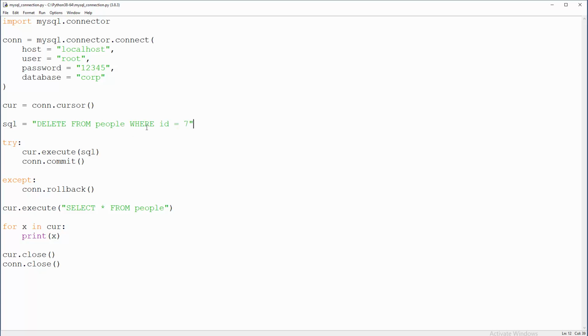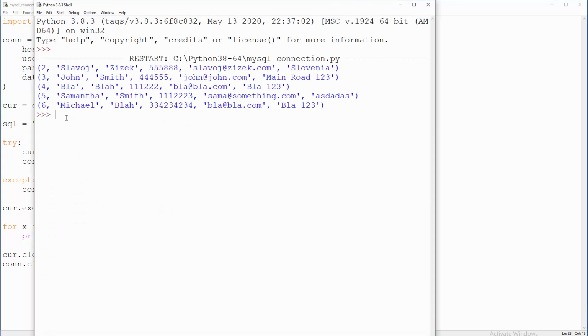Will that work with just one pair of double quotes? Let me test that with F5, and make a note that I have commit on the connection here, and yes, I will get a listing after we are done, hopefully. F5, and we don't have 7 here.